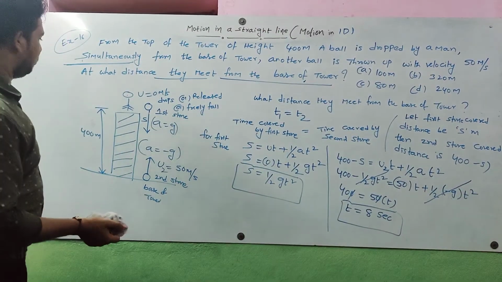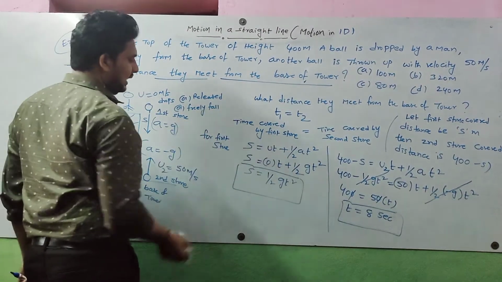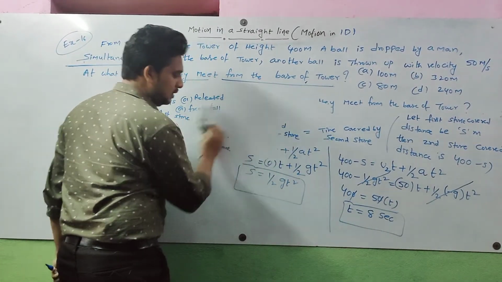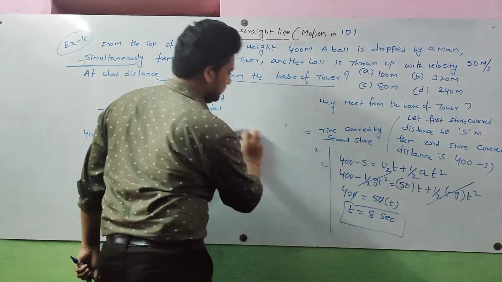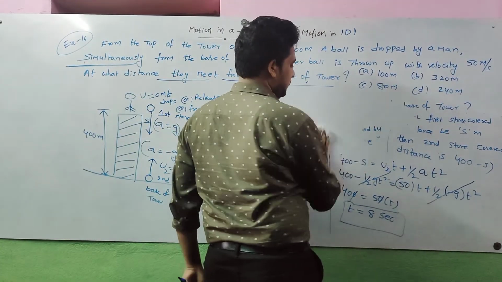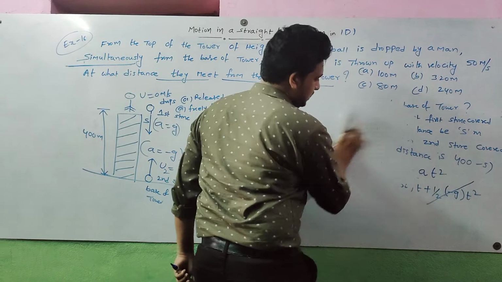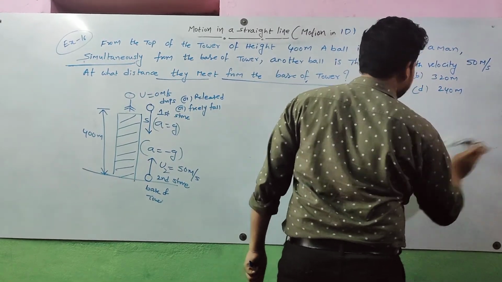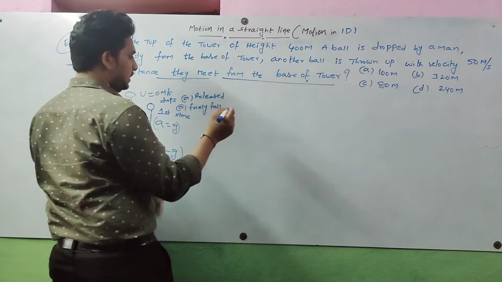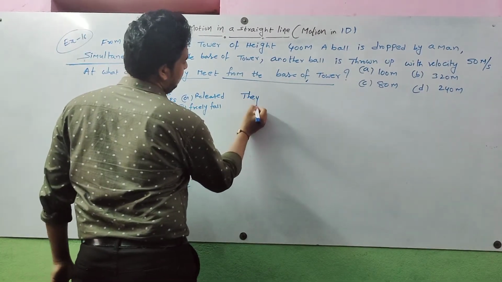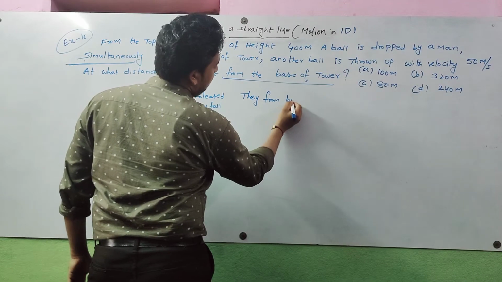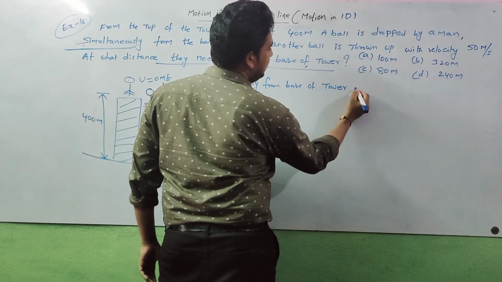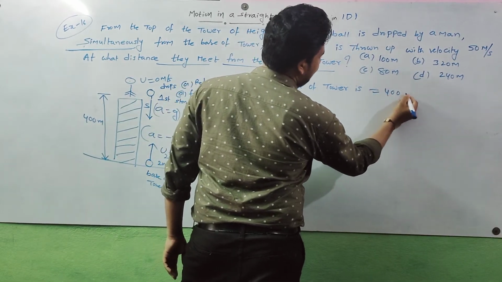So from the base of the tower we want 400 minus s.